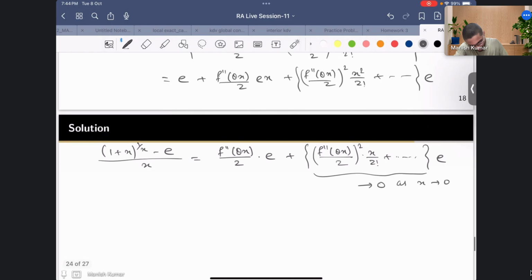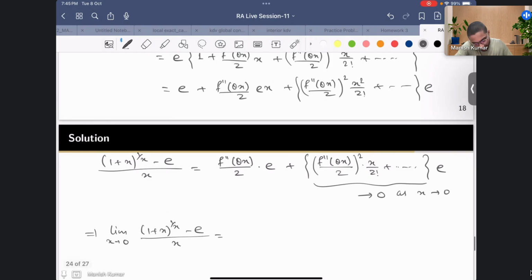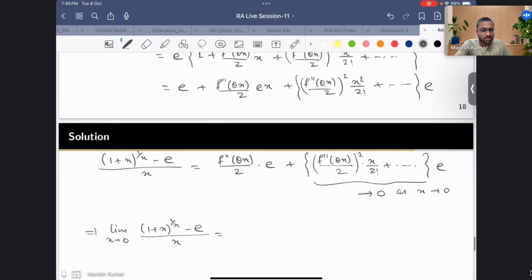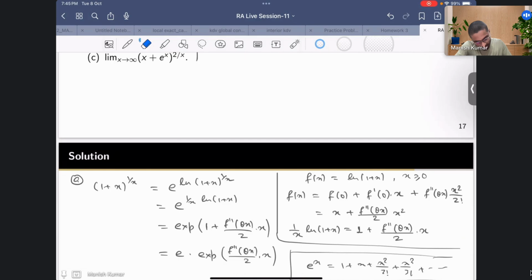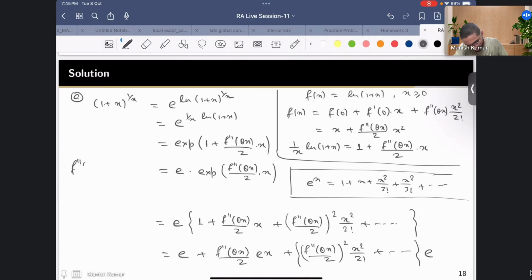So this would imply that as you take limit x going to 0, 1 plus x raised to the power 1 by x minus e upon x is equal to, now f double prime is again a continuous function. Because if you calculate, f double prime of x would be minus 2 by 1 plus x whole cube, right? This is my f double prime.